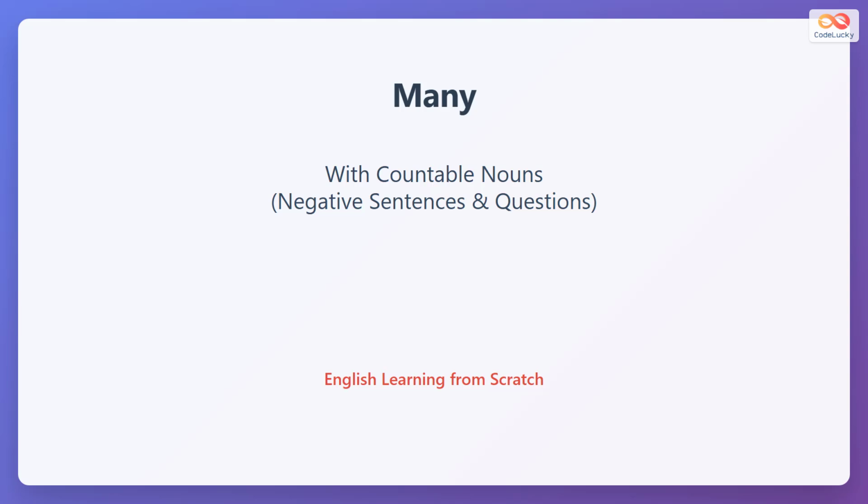Many is used with countable nouns only in negative sentences and questions. Countable nouns are things we can count like apples, books, cars, and friends. We never use many with uncountable nouns like water or sugar.